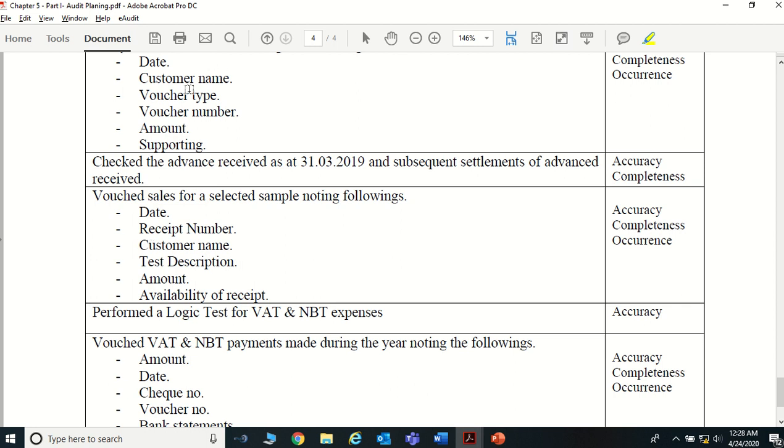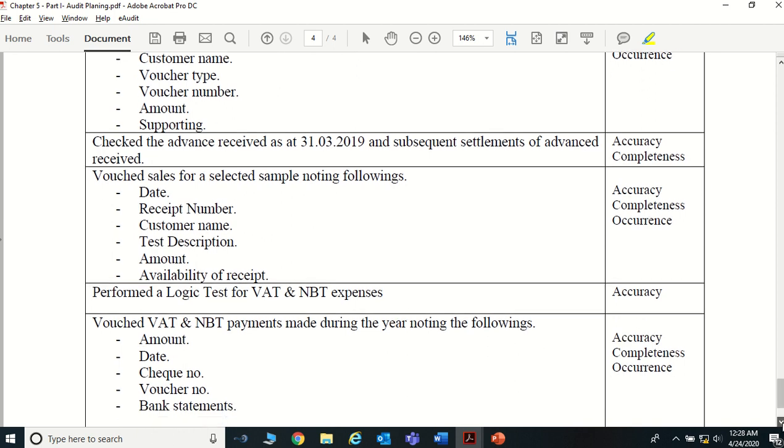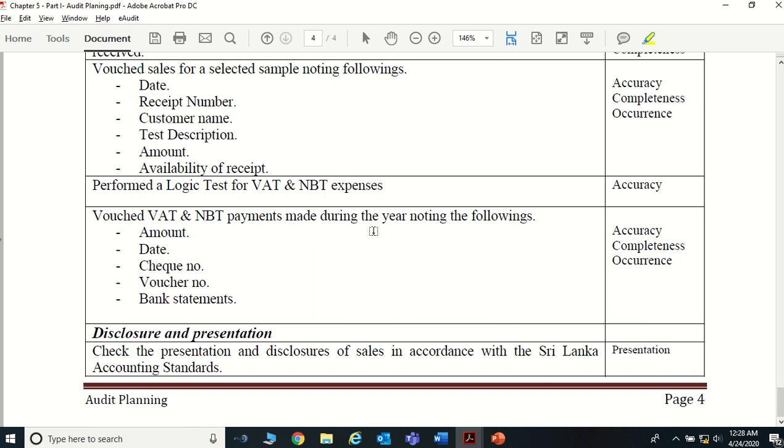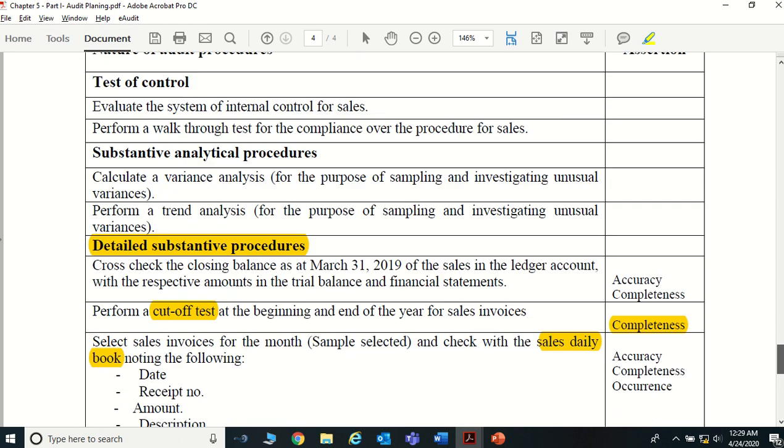Earlier, what did we do? We checked whether those are correctly recorded in the prime entry book. Here we are checking whether those are recorded correctly in the general ledger. Perform a logic test for VAT and NBT expenses. When we apply the current VAT rate of 8%, check whether the amount of VAT and NBT recognized is accurate, and vouch the VAT expenses payment recognized during the period, right? And disclosures: check the presentation and disclosures related to sales have been done in the financial statements in accordance with Sri Lanka accounting standards. Likewise, in detail we can give this.